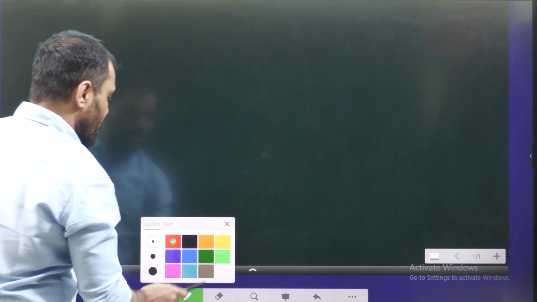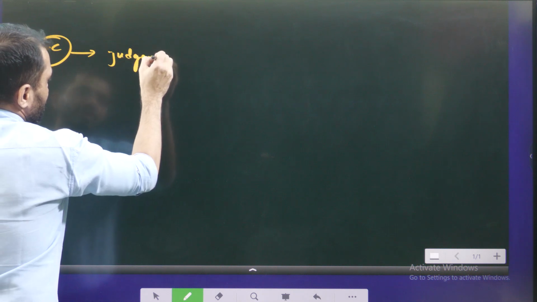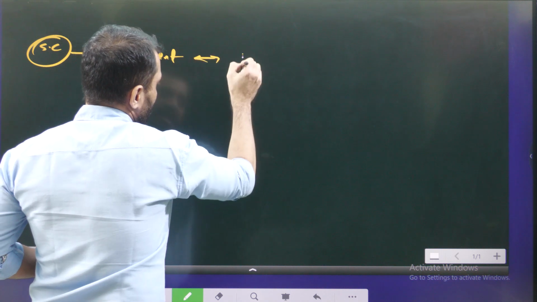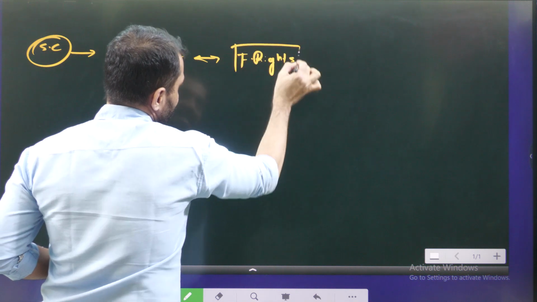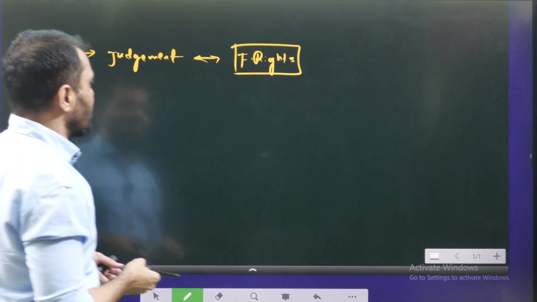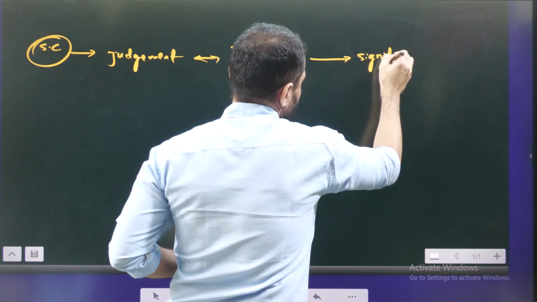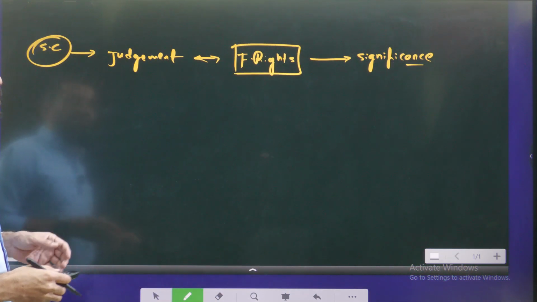First, let me explain the context. That means, the concept. Who are the stakeholders here? First, the Supreme Court. We will try to understand what the Supreme Court judgment is and how it is affecting certain fundamental rights, how the scope of fundamental rights is increasing. Then finally, we will discuss the significance of this judgment. So these are the key areas we are going to discuss.